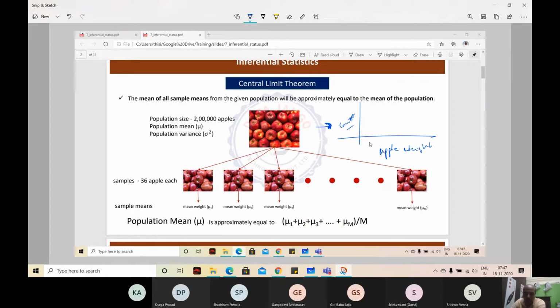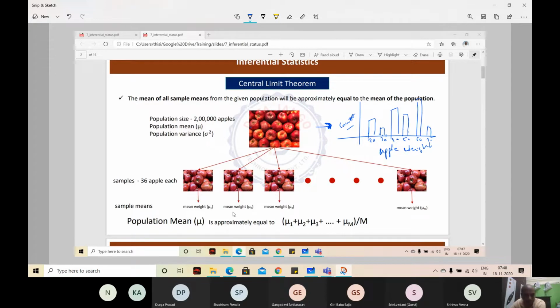You take apple weights, maybe 20 grams, 30 grams, 40 grams, 50 grams, 60 grams, 70 grams, like that. There may be more 20 gram apples, fewer 30 gram apples, more 40 gram apples, maybe a few less 50 gram apples. The population data may be distributed like that.